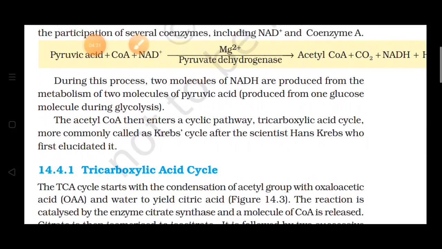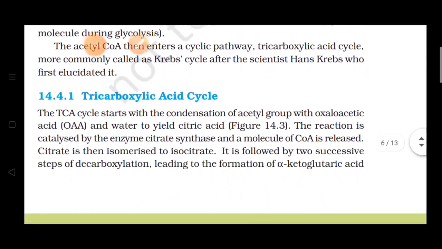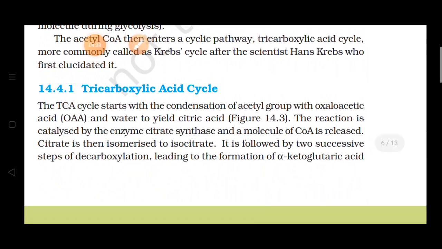Now what we have studied, that pyruvic acid is combining with acetyl coenzyme A, NAD plus is there, and again it is producing acetyl coenzyme A. तो यानी यहाँ जो ये cyclic pathway है जिसे हमने TCA cycle बोला है, now we will study about this tricarboxylic acid cycle.